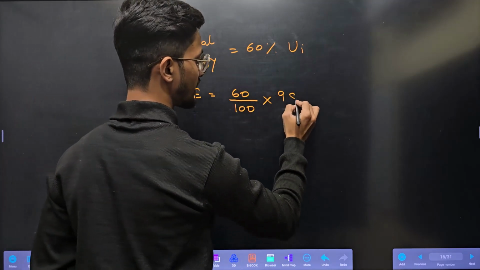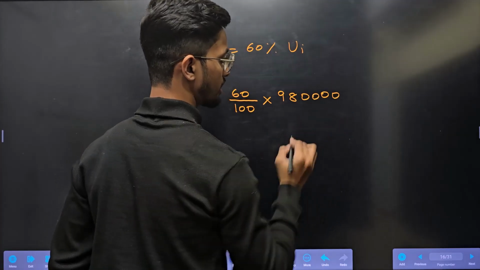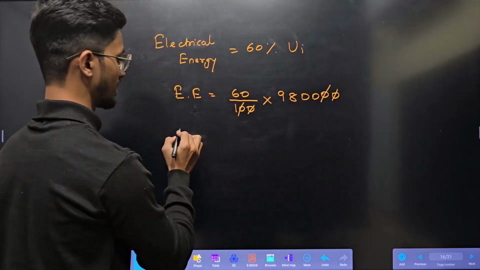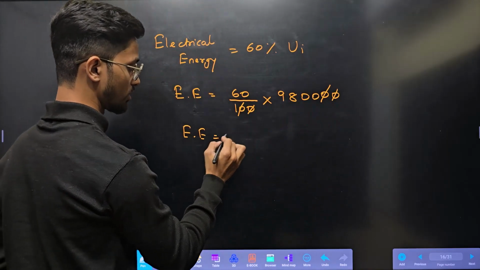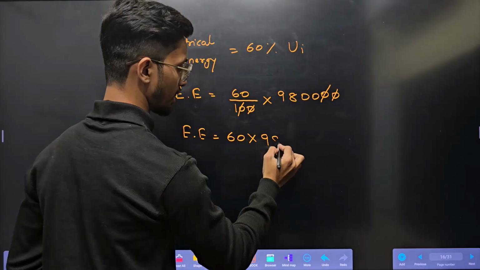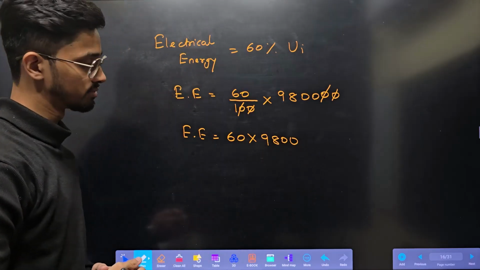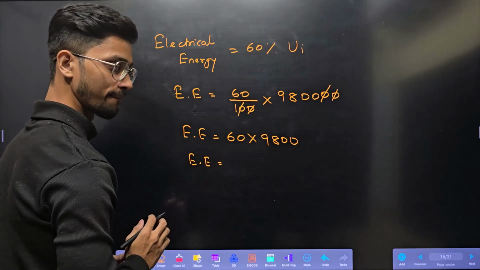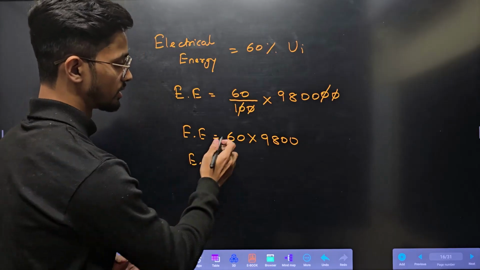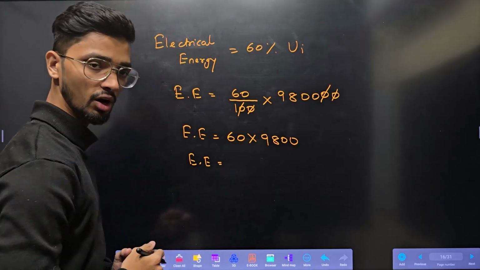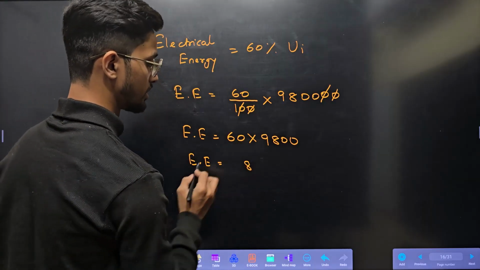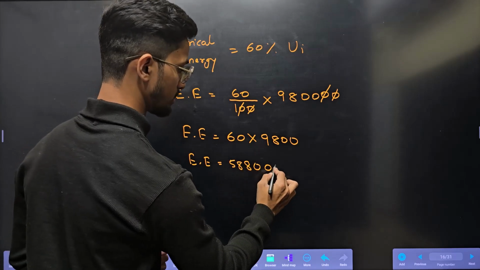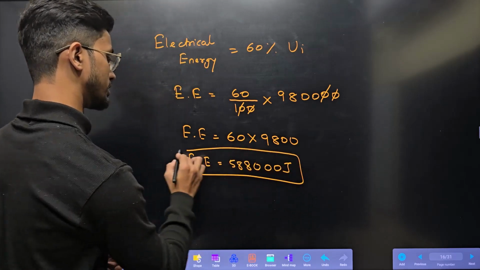That was 9,80,000. So 2 zeros will be cancelled. So electrical energy will be equal to 60 into 9800, so 98 into 6. Calculate it: 6 8s are 48, 6 9s are 54. It will be 588,000 joule. This is the energy.